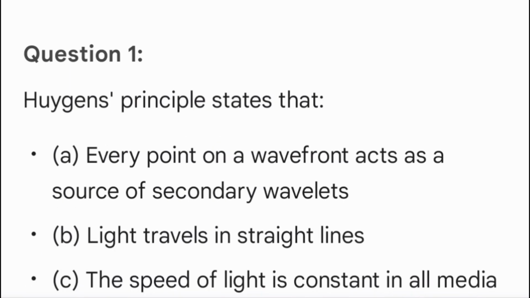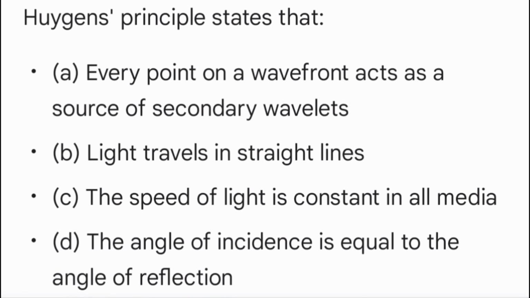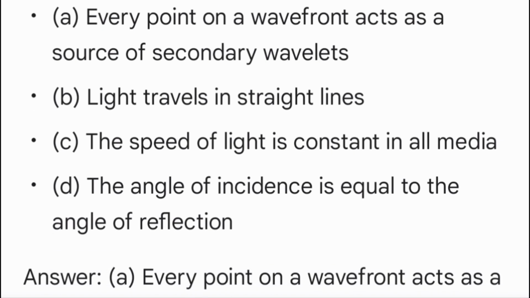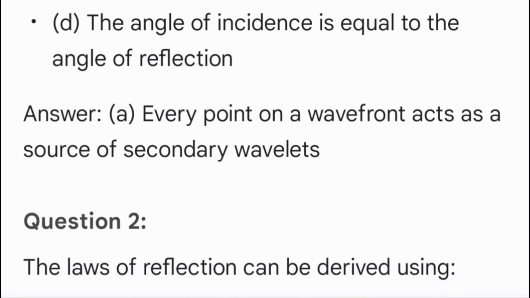Reflection and refraction of plane waves using Huygens principle. Objective questions. Question 1. Huygens principle states that A. Every point on a wavefront acts as a source of secondary wavelets. B. Light travels in straight lines. C. The speed of light is constant in all media. D. The angle of incidence is equal to the angle of reflection. Answer A. Every point on a wavefront acts as a source of secondary wavelets.